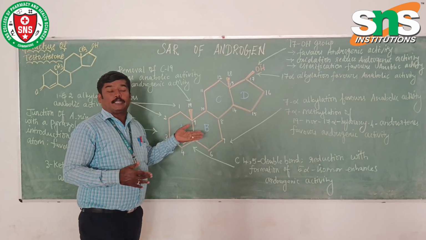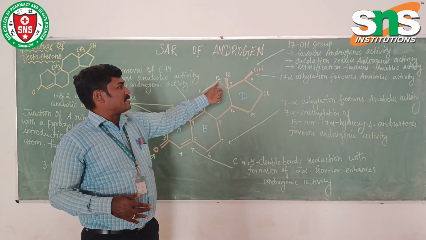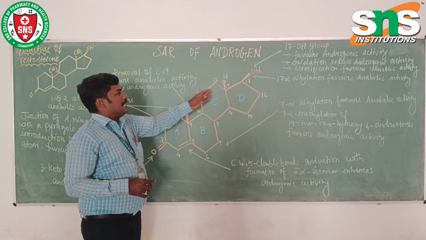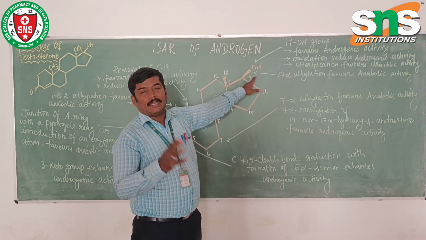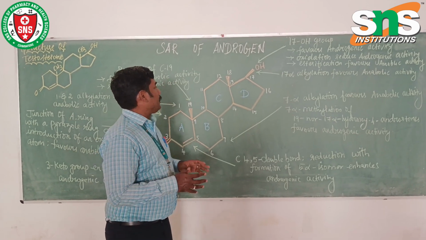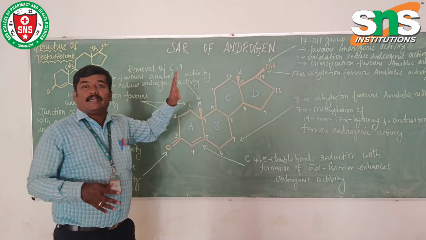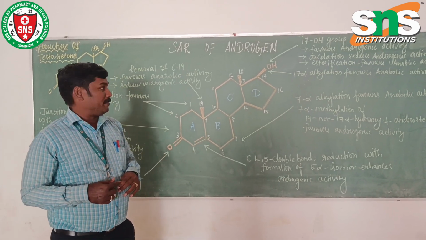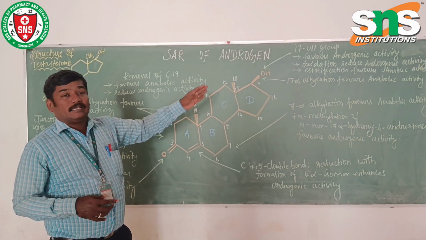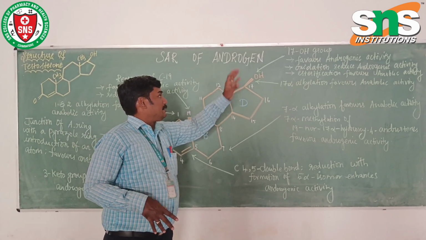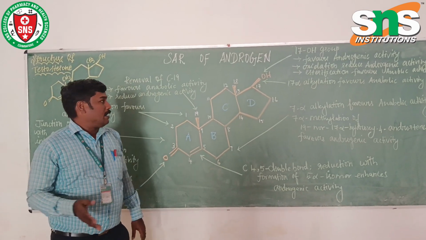If it is converted to an ester, that is, esterification, it favors the anabolic activity. And if you substitute with an alkyl group, that will favor the anabolic activity. So we will see certain steroids that will produce the anabolic activity. It depends upon the substitution, such as alkylation in the 17th position, that will favor the anabolic activity.